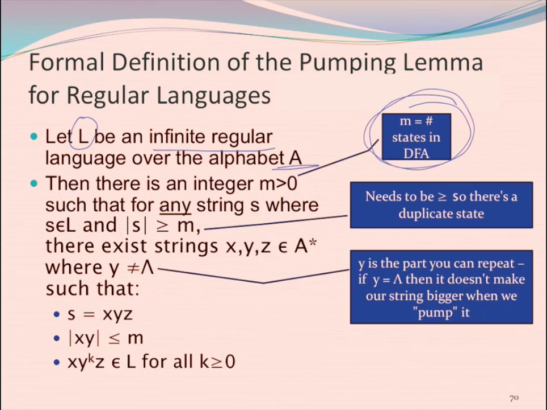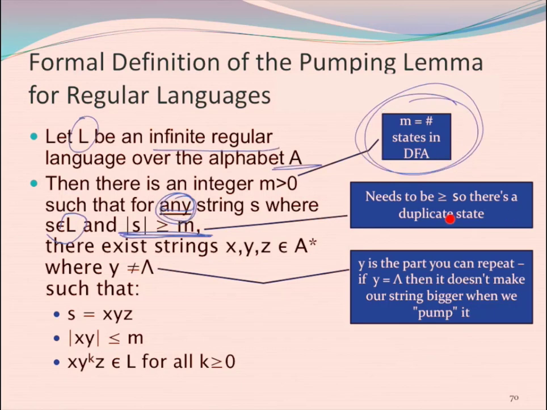Such that for any string S where S is in my language, and the length of S is at least as long as M,